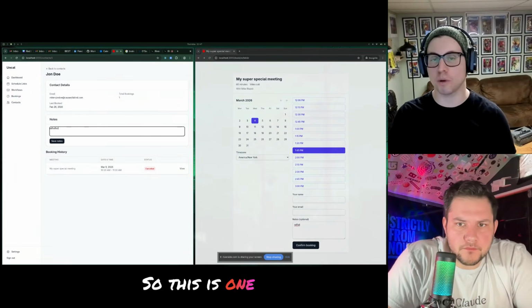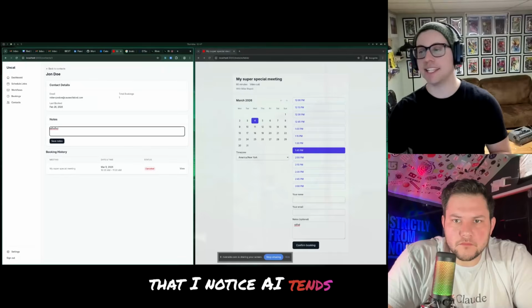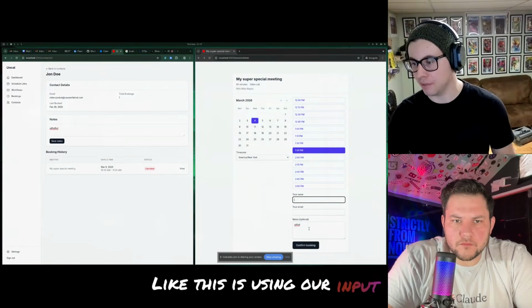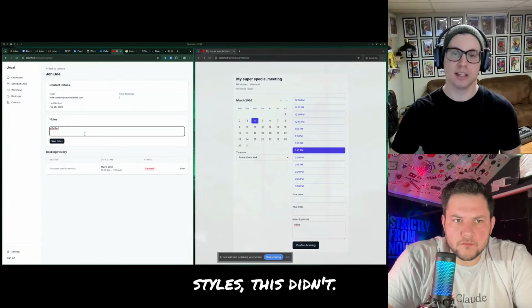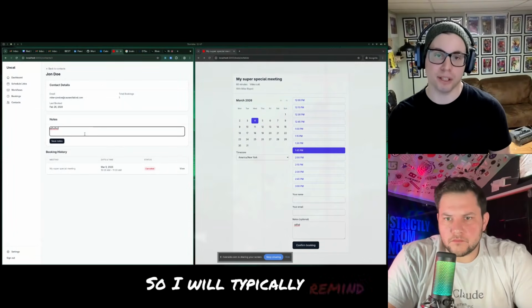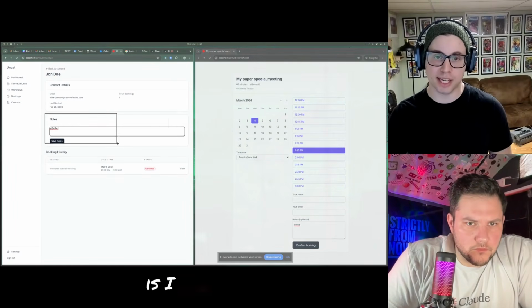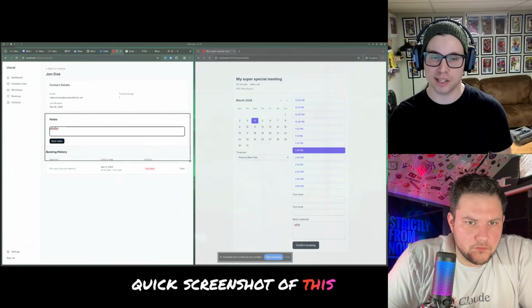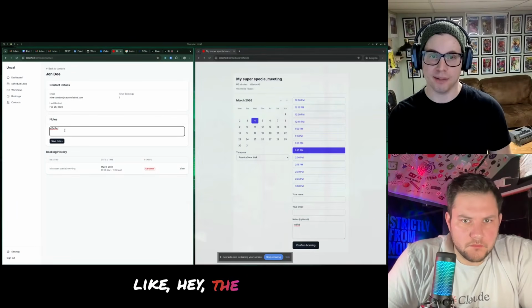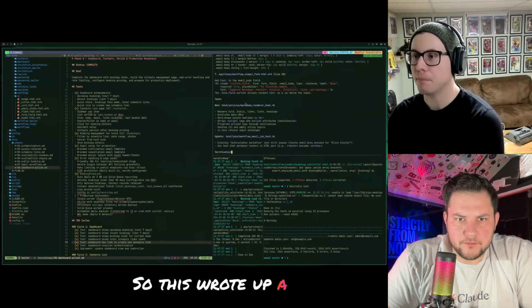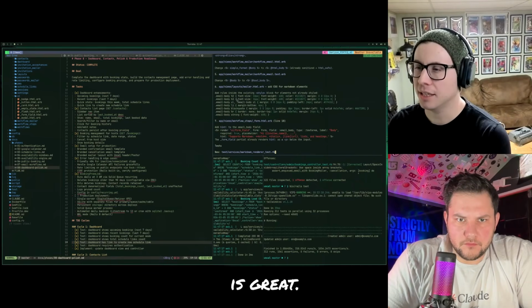So this is one of those things that I notice. AI tends to do this. It'll forget things like that. Like this is using our input styles, this didn't. So I will typically remind it. One cool thing you can do with Claude now is I can just take a quick screenshot of this and say, hey, the booking text area doesn't use our input styles. So this wrote up a plan for the Markdown, which is great.